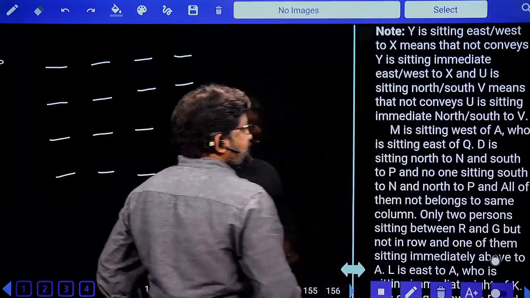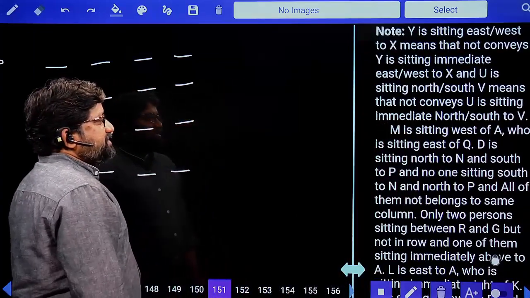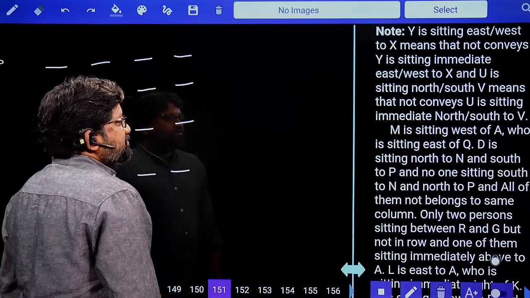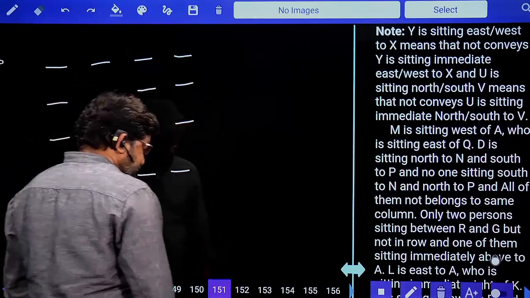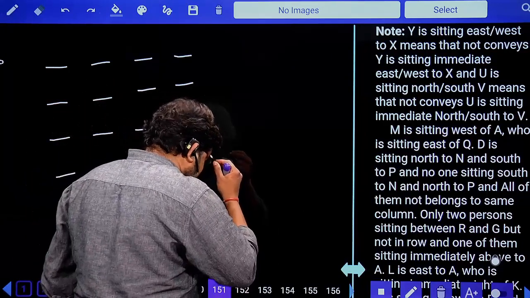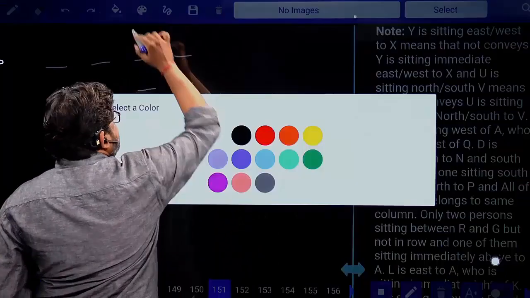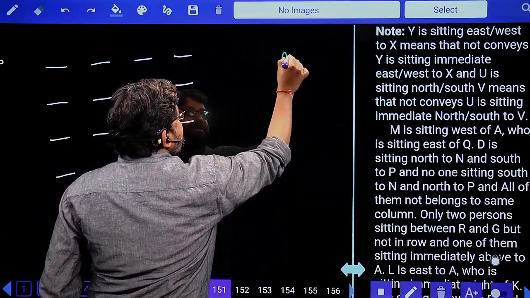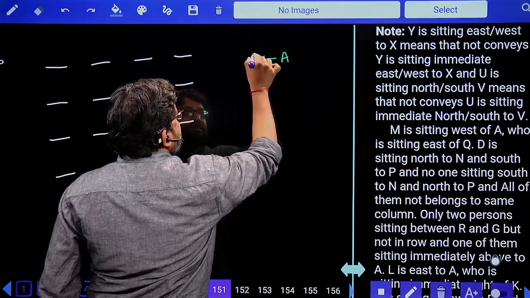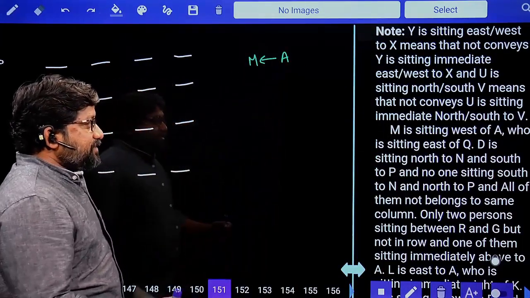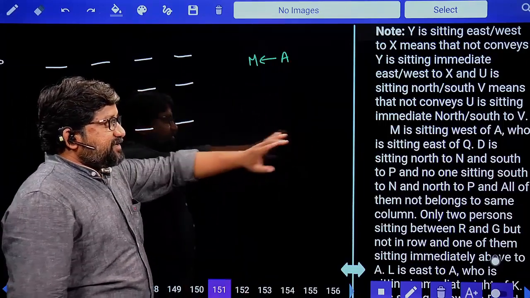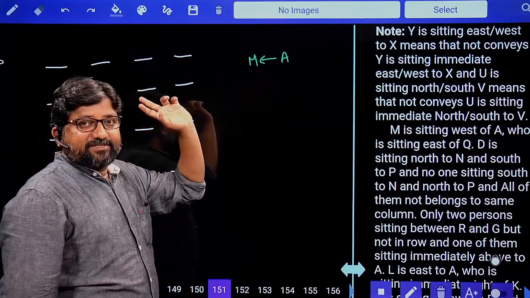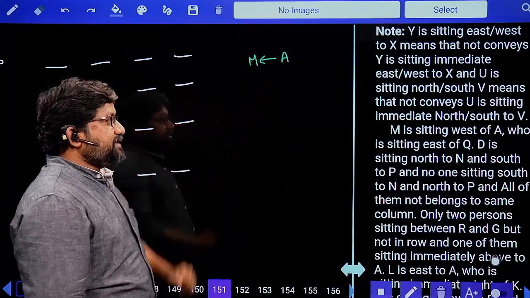M sits to the west of A who is sitting to the east of Q. What is the first point? M sits to the west of A. What did it tell us? M is sitting to the west of A. This is A. West is M. Understood? But one point is important. West of A does not mean that it is immediate. It is not immediate. Please keep this in your mind.